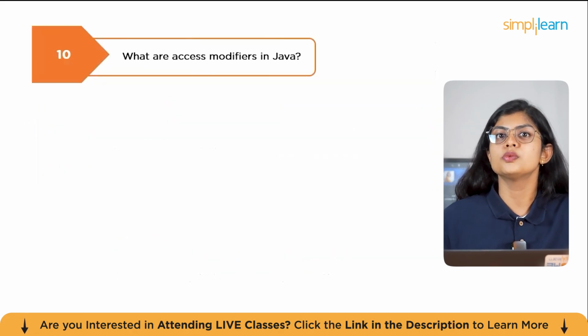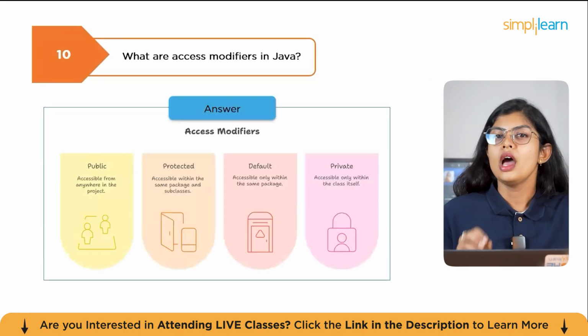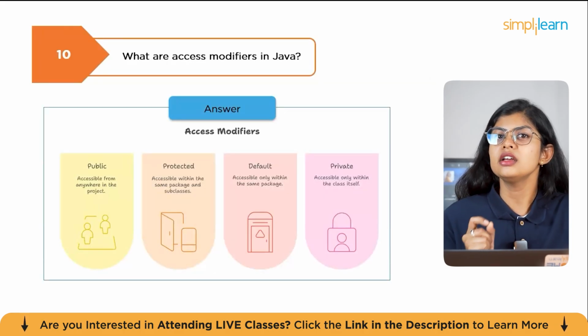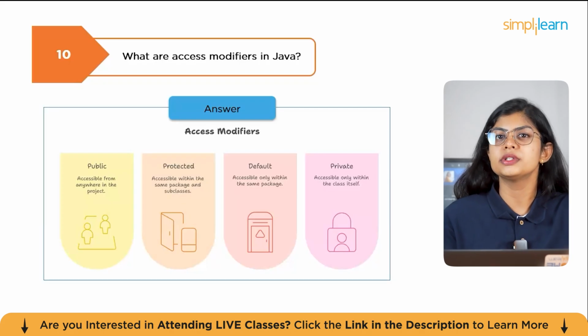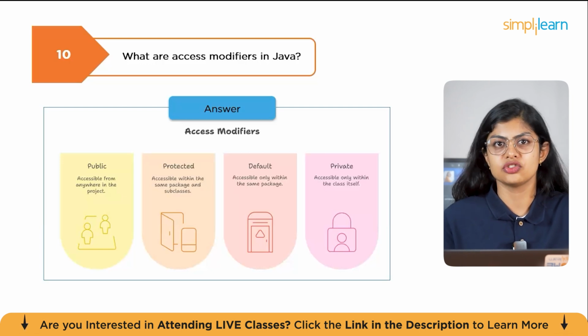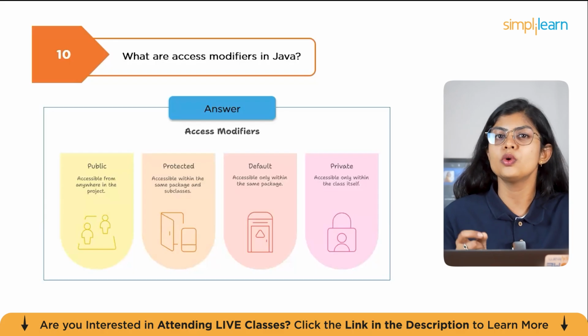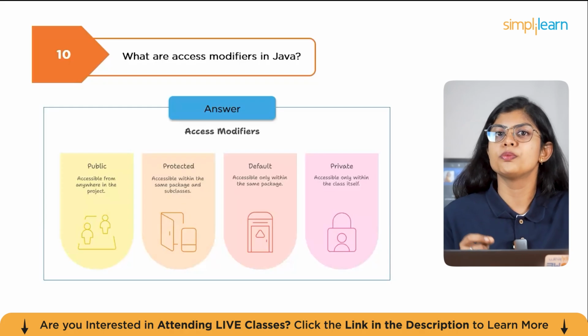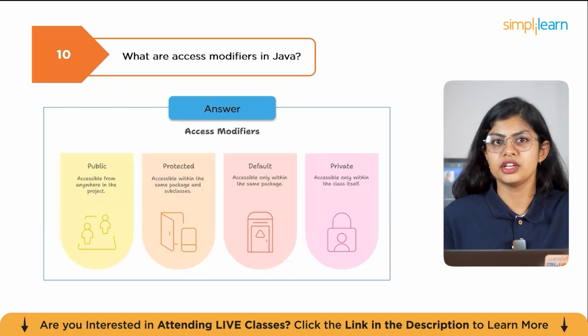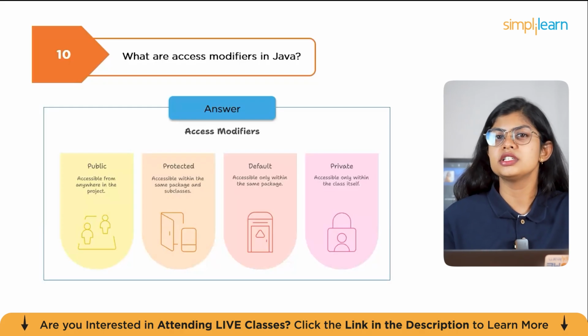So the next question here is, what are access modifiers in Java? Access modifiers define the scope and visibility of classes, methods, and variables. For instance, we have public, which is accessible from anywhere. Then we have protected, which is accessible within the same package and subclasses. Then we have default, which is no modifier, accessible only within the same package. And then we have private, which is accessible only within the class. For example, marking fields as private and exposing them through public getters or setters ensures encapsulation. Using modifiers effectively improves security, modularity, and maintainability of code.